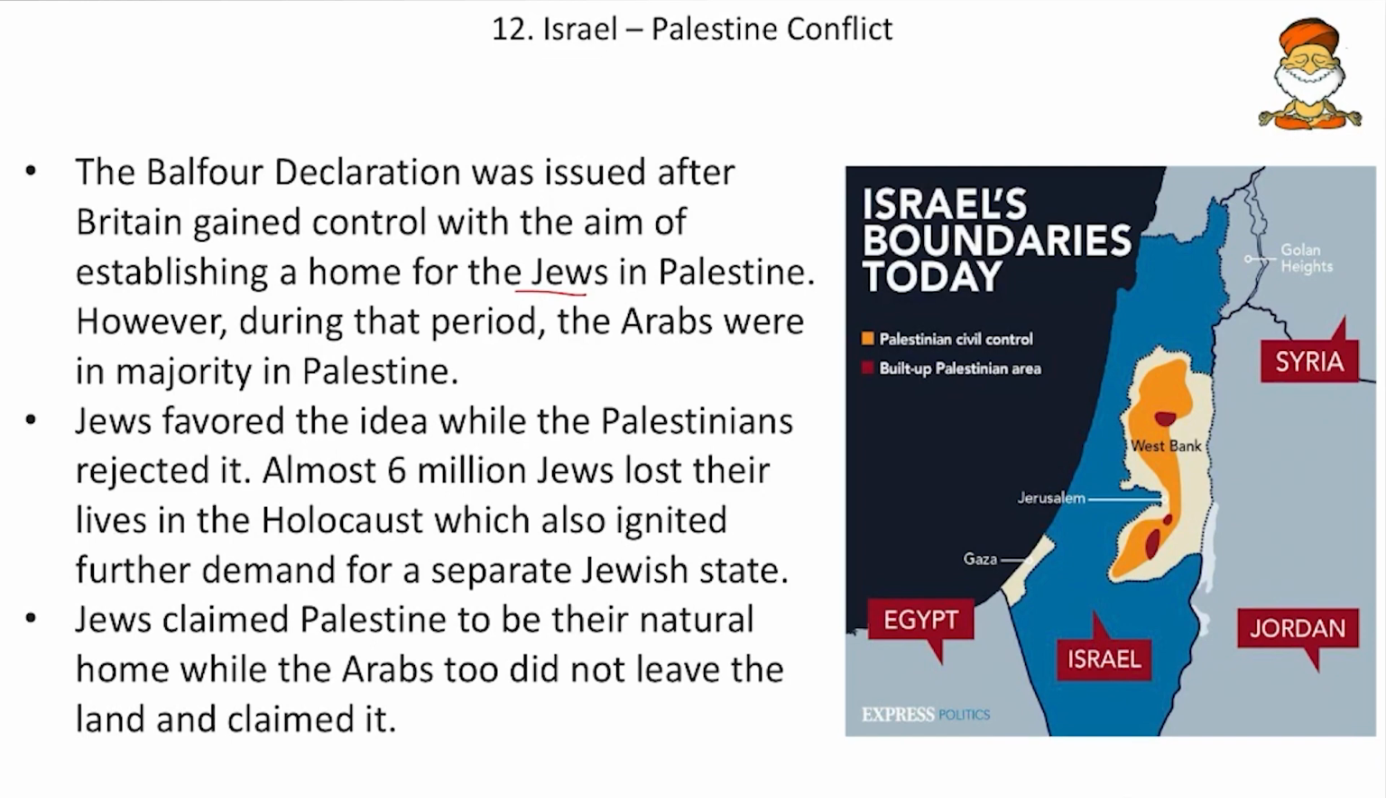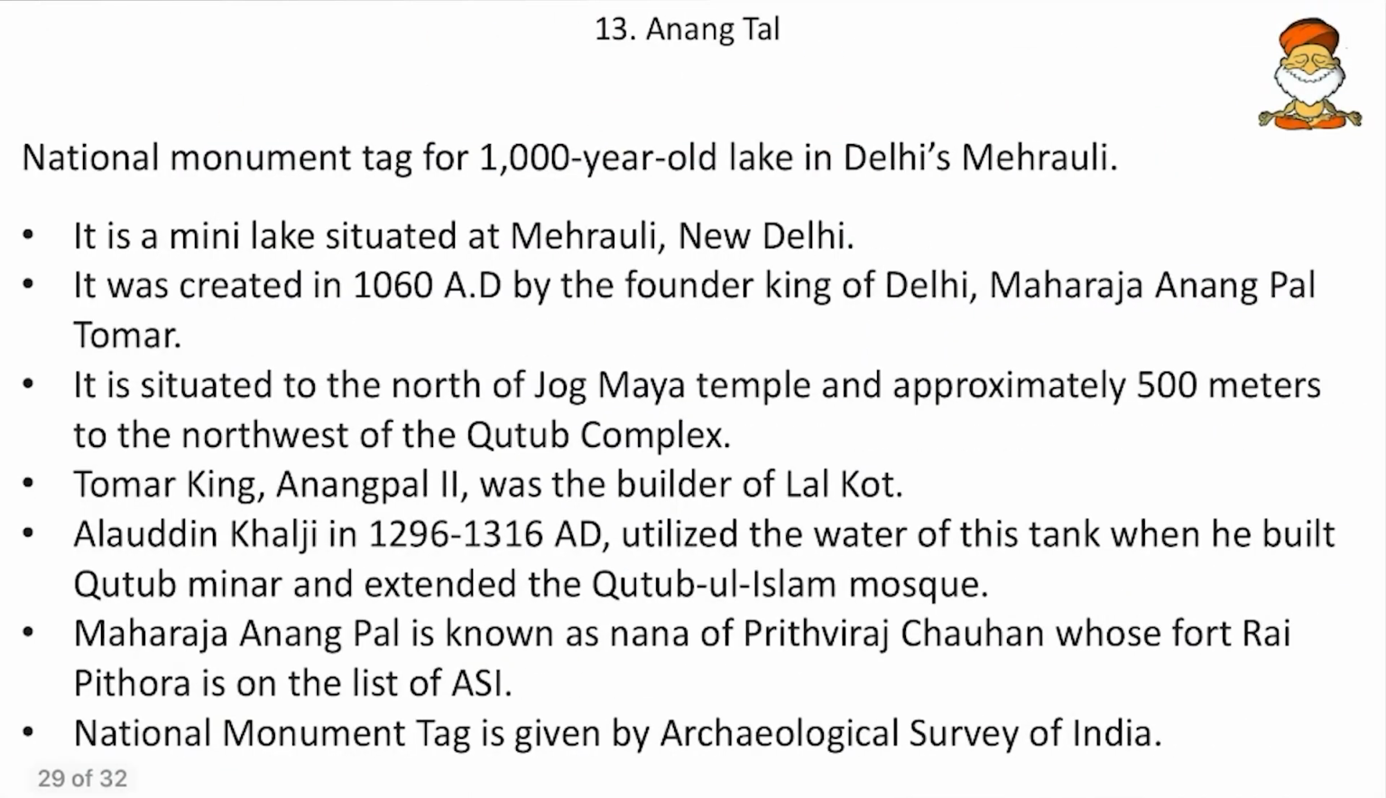However, during that period, Arabs were in majority in Palestine, and Jews favored the idea while Palestinians rejected it. Friends, however, almost 6 million Jews lost their lives in the Holocaust of Hitler, which also ignited further demand for a separate Jewish state. And Jews claimed Palestine to be their natural home, where the Arabs too did not leave the land and claimed it. So we already discussed this history, and then also take another look over the geography.